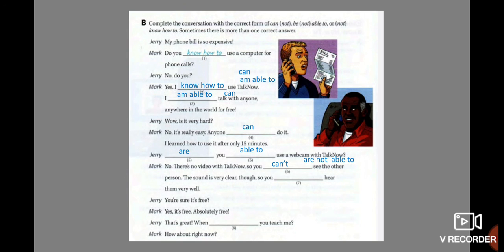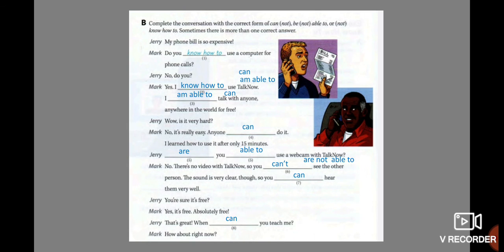You can use can't, or maybe are not able to. In number 7, you can use can. So you can hear them very well. You're sure it's free? Yes, it's free, absolutely free. That's great. When can you teach me? How about right now? So you notice we use the different models in a simple conversation.